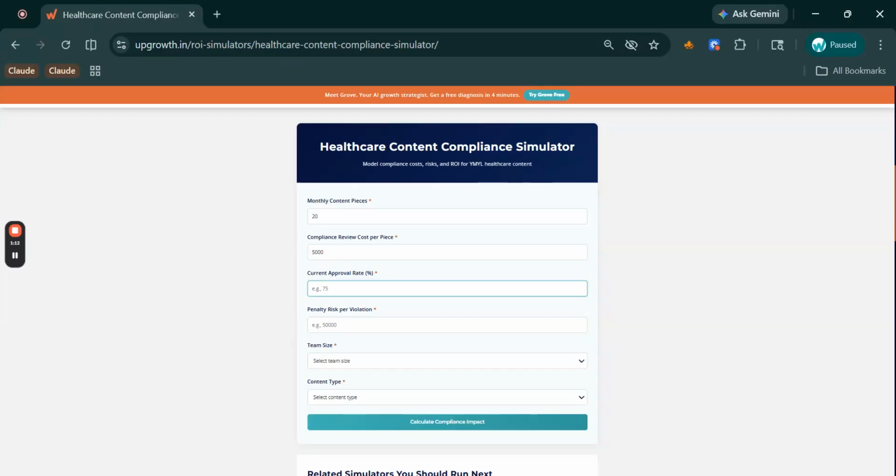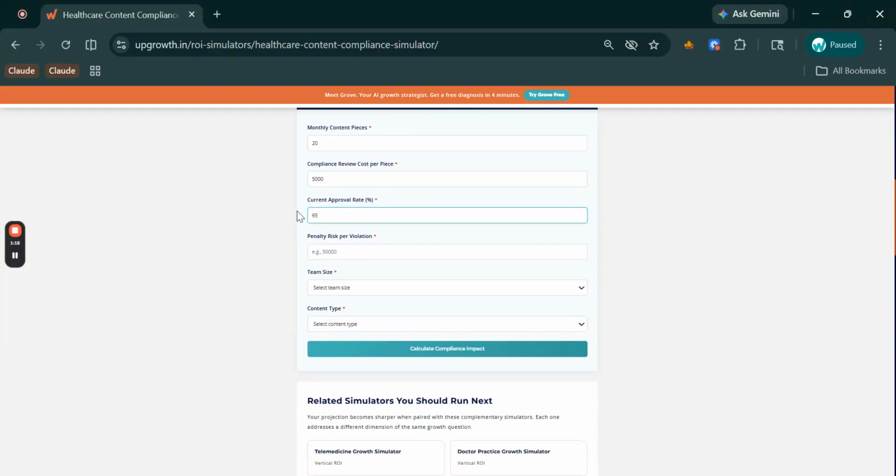Current approval rate, what percentage of your content passes compliance review on the first attempt? Let's say 75%. Penalty risk per violation, the financial exposure per non-compliant piece, let's say 10,000.